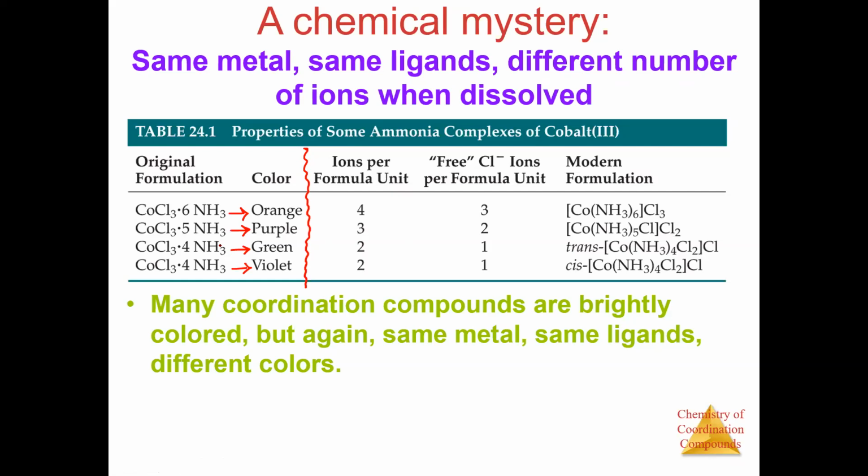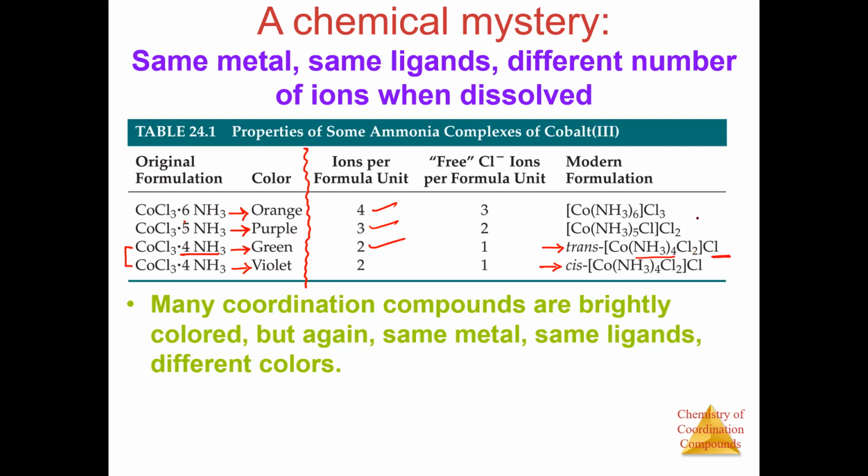Now, if you see this part, both the molecules have a similar formula, but they just differ in their geometry. That is, this is the trans and this is the cis isomer. So these are isomers that you don't have to worry about, but what you have to see here is these things. In all of this, you can see we have 6 NH3 molecules, 5 NH3, 4 NH3, and 4 NH3. So initially, when we had 4 NH3 molecules, we had all the 4 NH3 molecules inside the coordination sphere, and there was one chlorine that was outside.